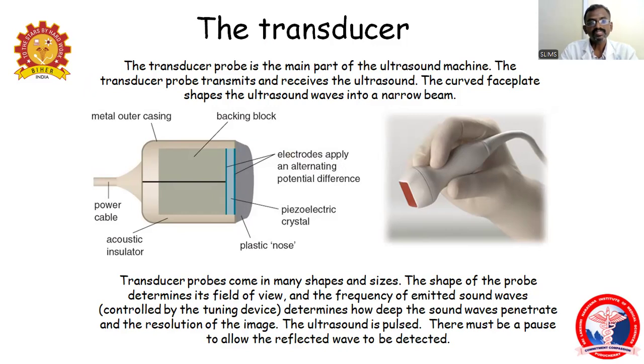Ultrasound is a pulsed wave. That is a sound wave with pulses. There must be a pause to allow the reflected waves to be detected, so there will be a normal time gap in between them. Normally, sound waves travel at a speed of 330 meters per second, but light waves travel at a speed of 3 times 10 to the power of 8 meters per second.